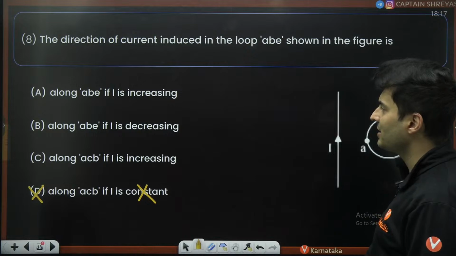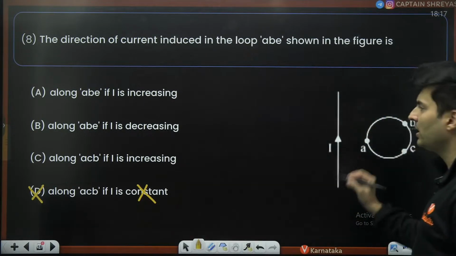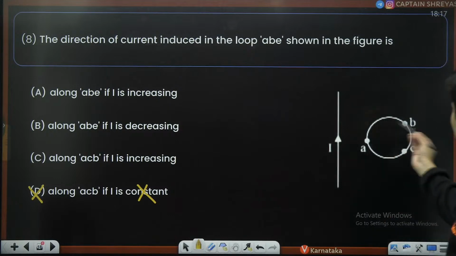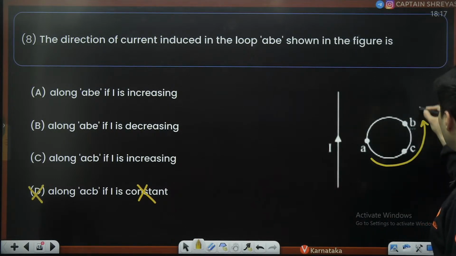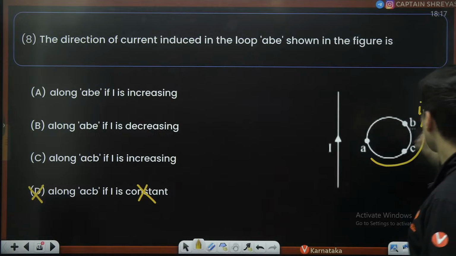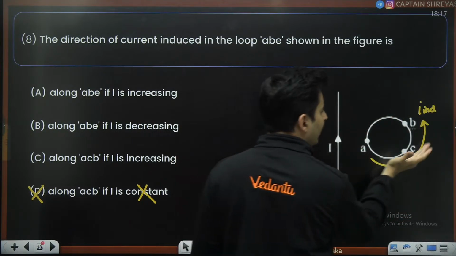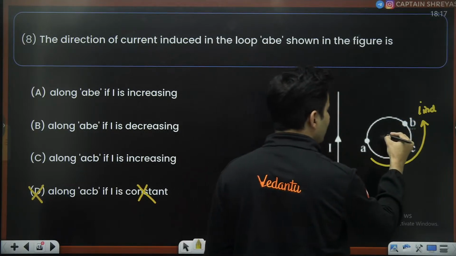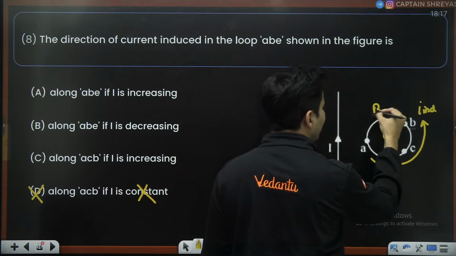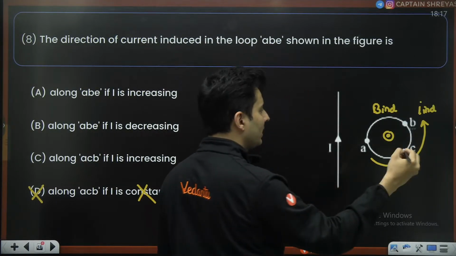Which direction is it going to be? All right. So let's say, for example, we take the direction ABC or ACB. So if we want the current to be induced like this, take the fingers of your right hand and curl it in that direction. The thumb will come towards you, which means the magnetic field which will be induced will be in this direction towards you.